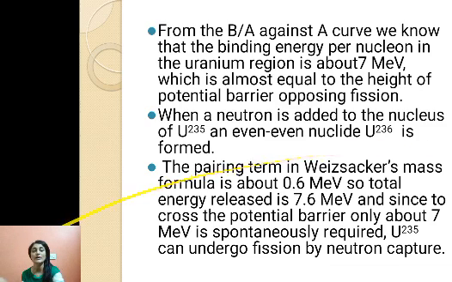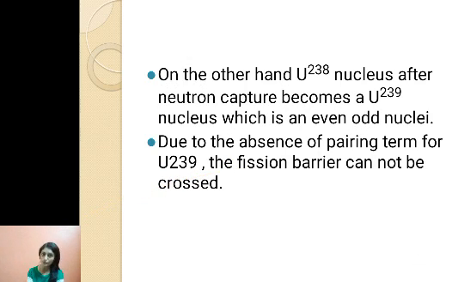Now let us consider the case of uranium 238. When uranium 238 captures one neutron, naturally its atomic mass number will increase by 1 unit, so it will become uranium 239 with atomic number 92. Atomic number is 92 and atomic mass number is 239, and 239 is an odd number.